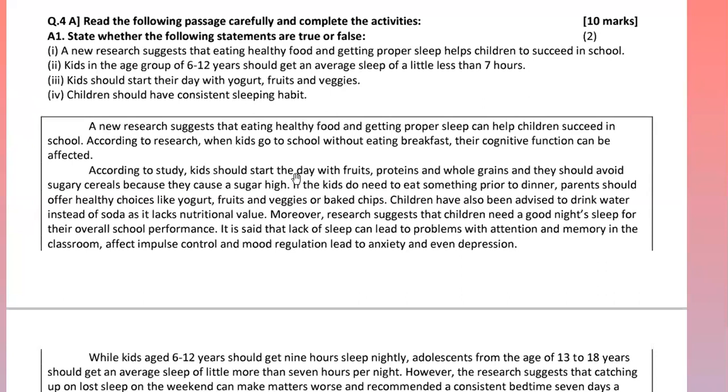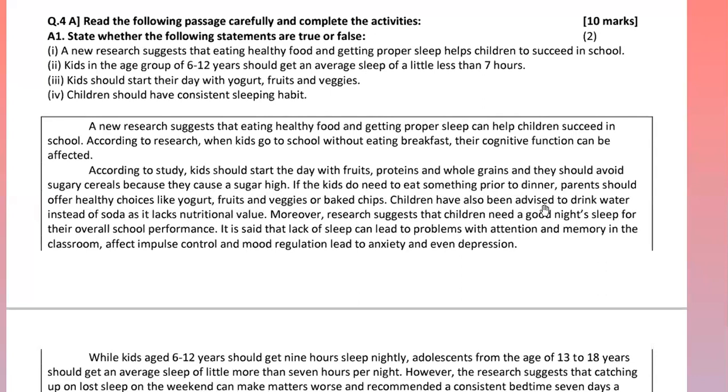So yogurt is not mentioned in the first. It is fruits, proteins and whole grains. It means your third sentence is false. And they should avoid sugary cereals because they cause a sugar high. If the kids do need to eat something prior to dinner, parents should offer healthy choices like yogurt, fruits and veggies or baked chips. So here yogurt, fruits, veggies and baked chips ये कभी खाना है डिनर के पहले, not in the morning. Yogurt morning में नहीं खाना है.